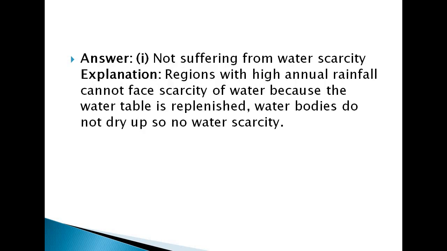So the answer to question number 1. Based on the information given below, classify which of the situations are suffering from water scarcity or not suffering from water scarcity. The option that we are taking here, the explanation, is the regions with high annual rainfall. Regions which are having high annual rainfall cannot face scarcity of water because the water table is replenished and water bodies do not dry up, so there is no water scarcity here.